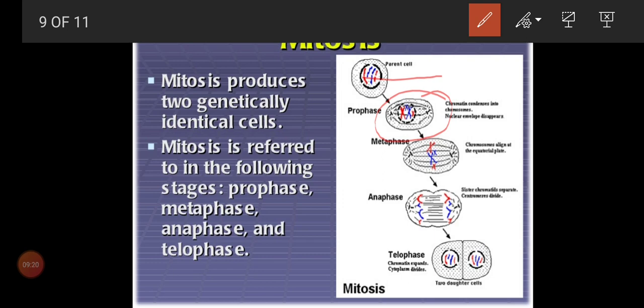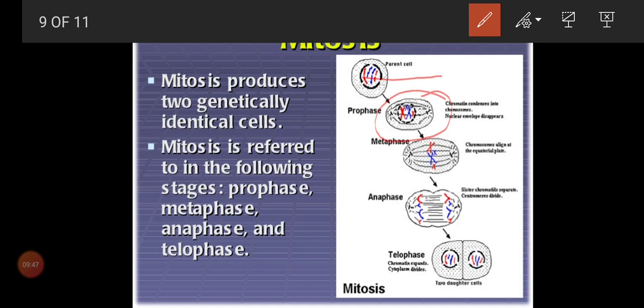What happens in prophase? The chromatin network condenses. Condenses, spelling C-O-N-D-E-N-S-E-S, into chromosomes. Prophase is the first stage of mitosis, where the chromatin network condenses and forms chromosomes. Is it clear, children? And this is the prophase. Now the two sets are ready.